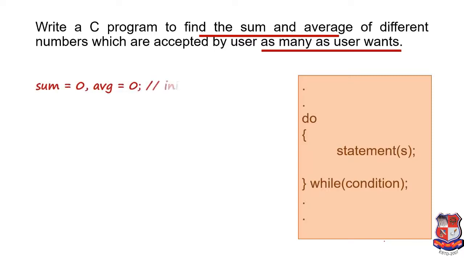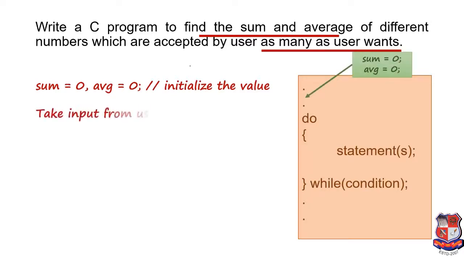How can we achieve both things? First, we have to take sum and average variables, and we are initializing both with 0. Now next we have to take input from the user. Now what can we do to achieve this for as many numbers as the user wants?